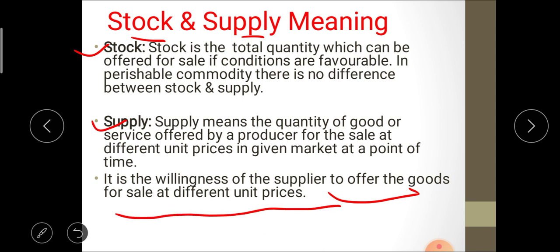It is the quantity of goods and services offered by producers or suppliers for sale at different prices in a given market at a given point of time.